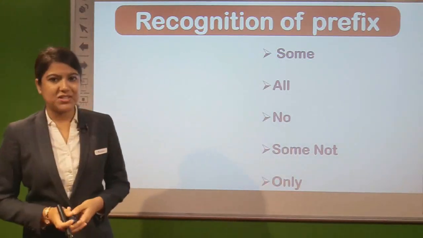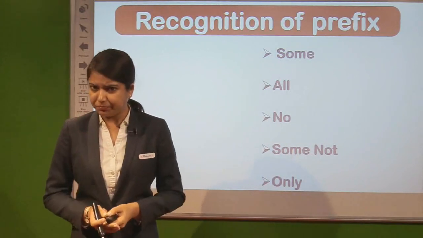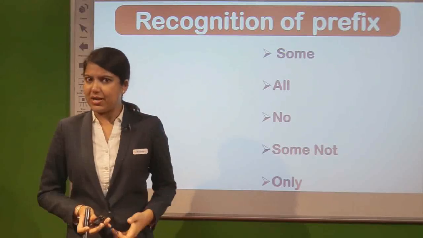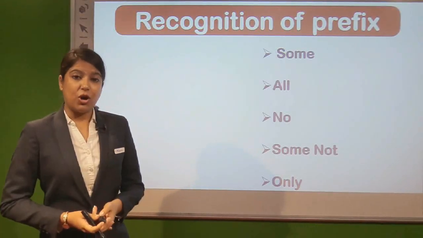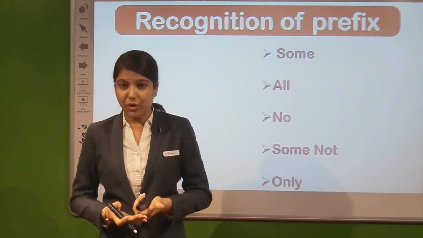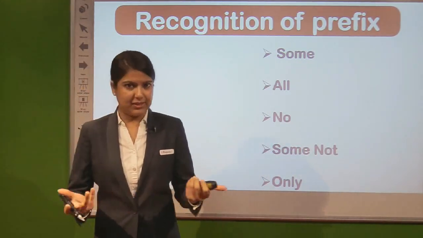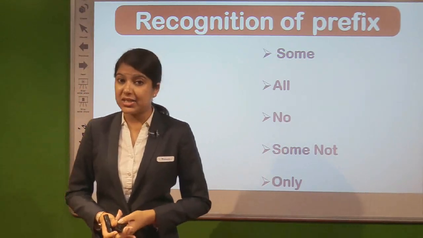Now the first prefix shown is some. When we talk about some, it reflects some part. Second, all reflects the whole part. When we talk about no, it reflects nothing, no part. That means no relation concept.